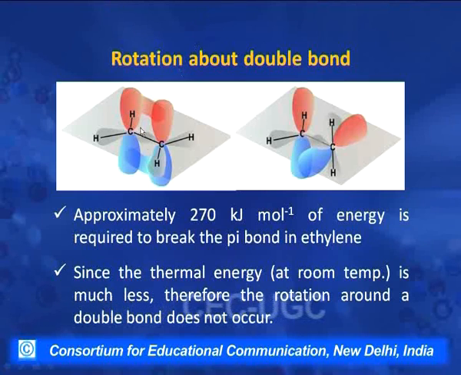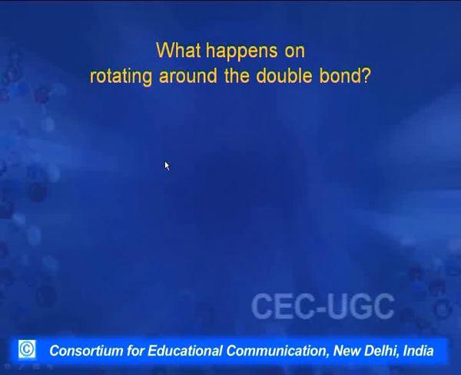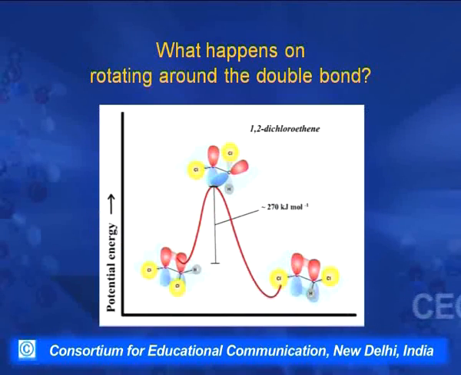If we want to have the rotation across this carbon-carbon axis in compounds having a pi bond, we must supply this much energy so that these orbitals may rotate and then overlap in the other direction, so that the position of these substituents may change. What happens actually, if you see in the energy level diagram, this is the molecule with the overlapped p orbitals here, and this yellow group, which is representing the chlorine here, basically is one isomer whose position is fixed.